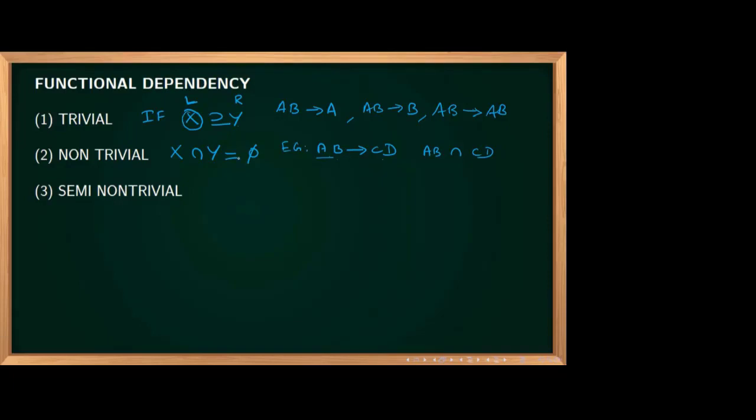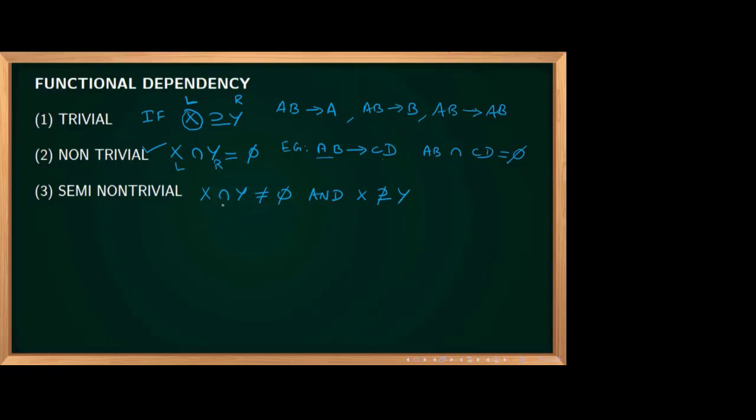No. If the left side intersection the right side is phi, so AB intersection CD is phi, we can say that it is non-trivial. Okay. Now one more definition is there, semi-non-trivial. Two cases we have to tell parallelly. If X intersection Y is not equal to phi, and if X is not a superset of Y.